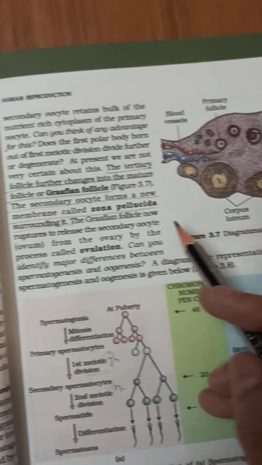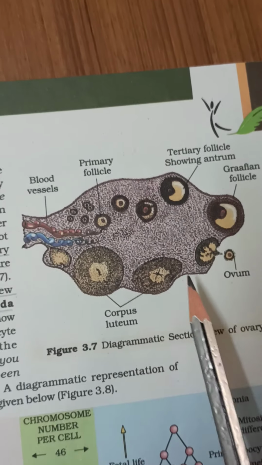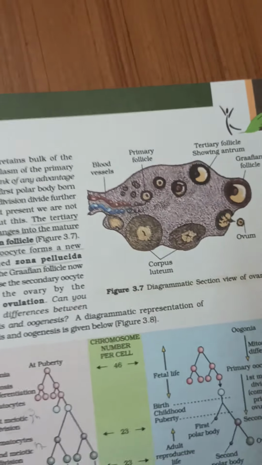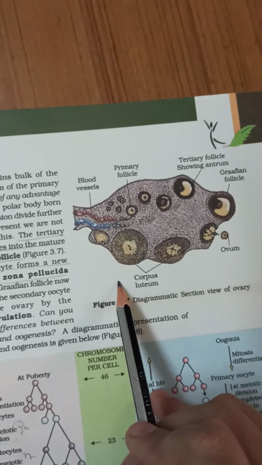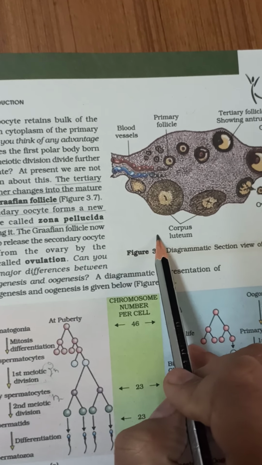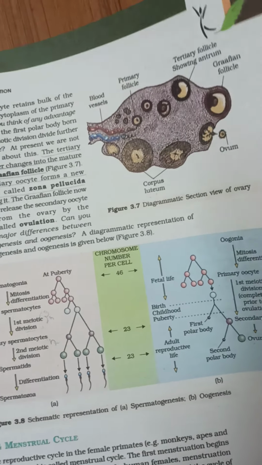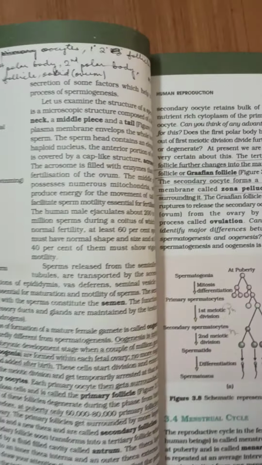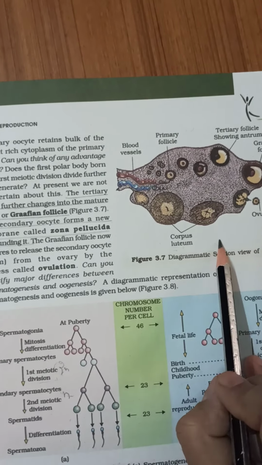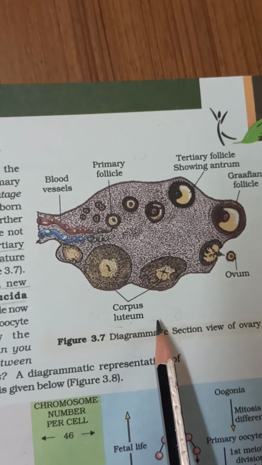Then you move on to the diagrammatic section of the ovary, which is here. We are looking at this section, how the female gamete is given by the ovary, what is oogenesis, we are going to learn here. One by one I'm going to explain here. So keep focusing on the diagram and learn properly.